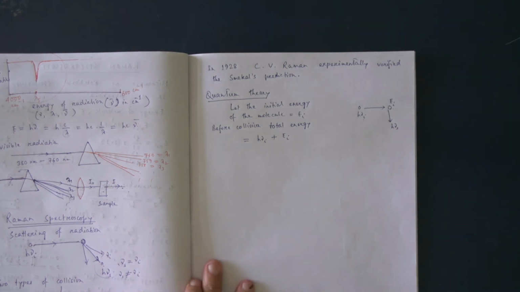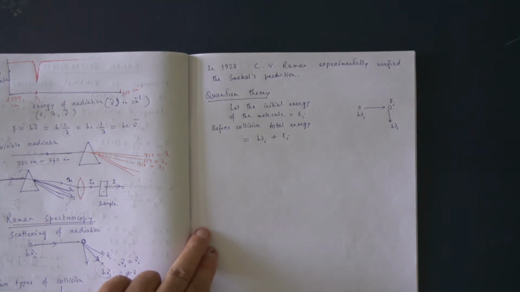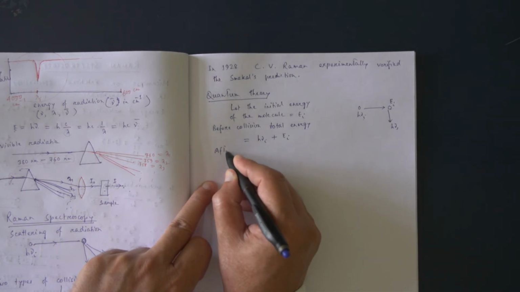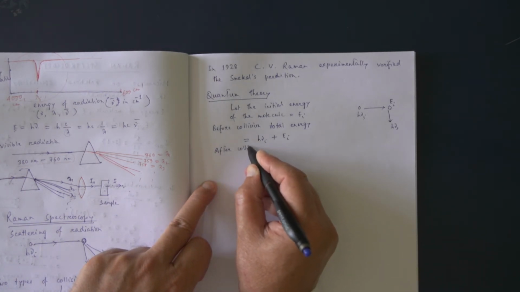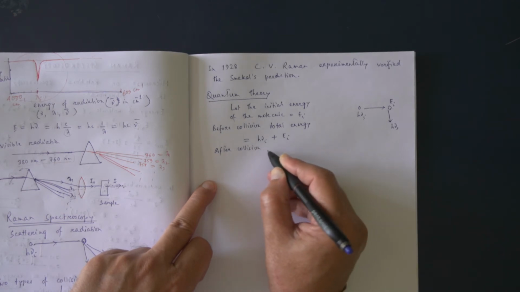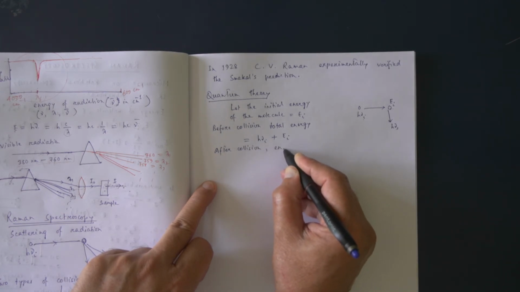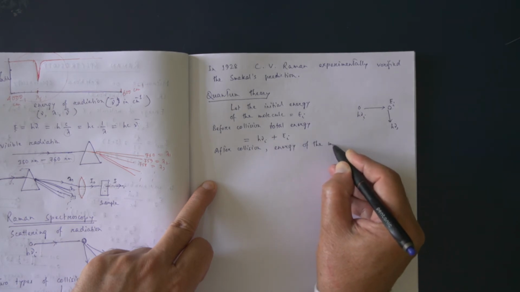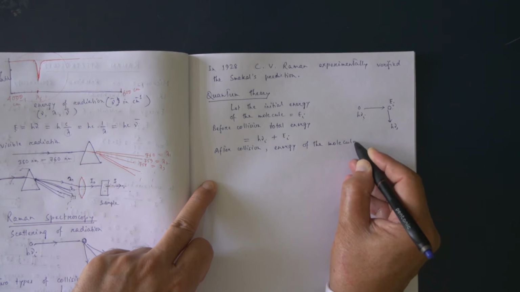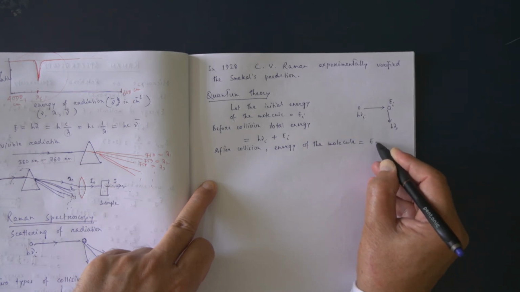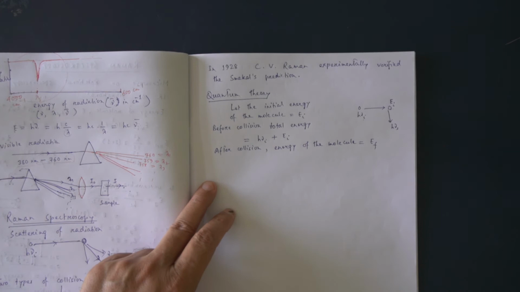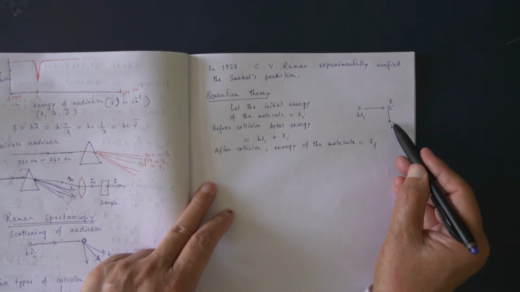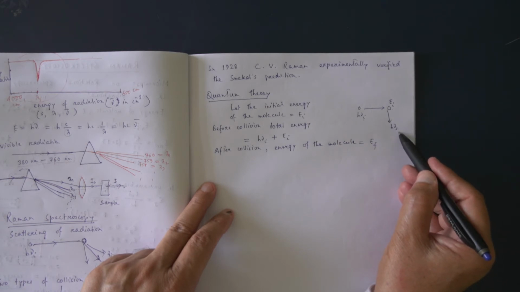After collision, say the energy of the molecule is EF, and the energy of the scattered photon is h nu s.